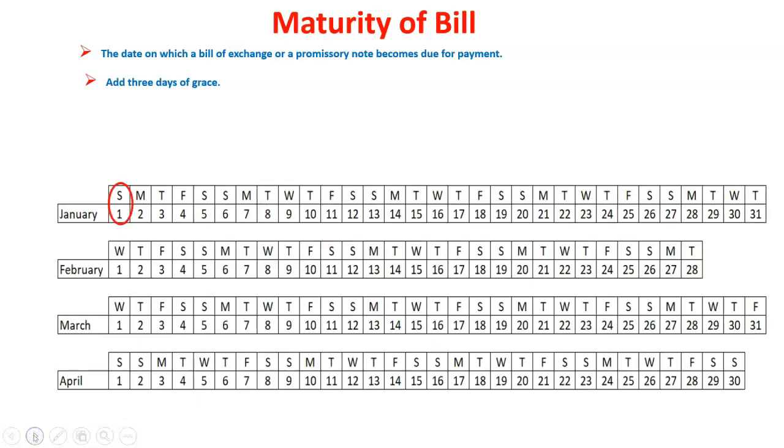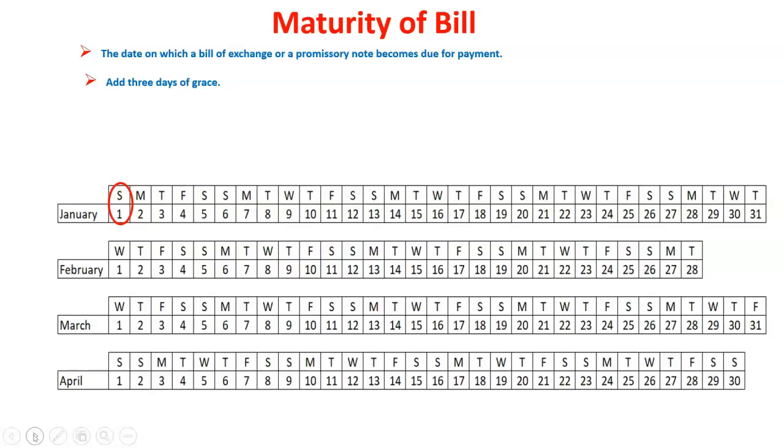A bill of exchange matures on a maturity date. The maturity date is the date on which a bill of exchange or a promissory note becomes due for payment. There are certain rules or conventions around the maturity date. For example, 3 grace days are added to the maturity date if a bill is drawn on 1st Jan 2023 and it is due for payment after 3 months.